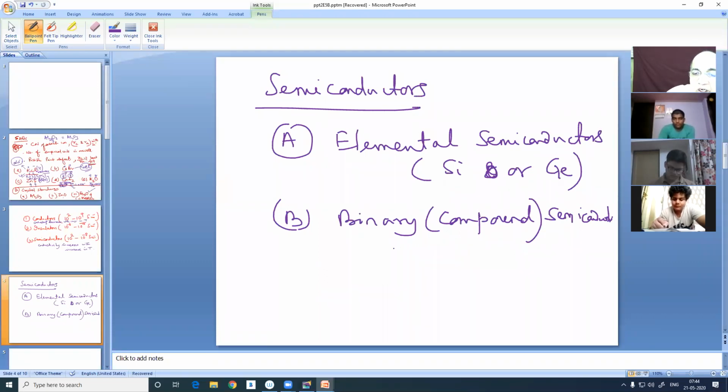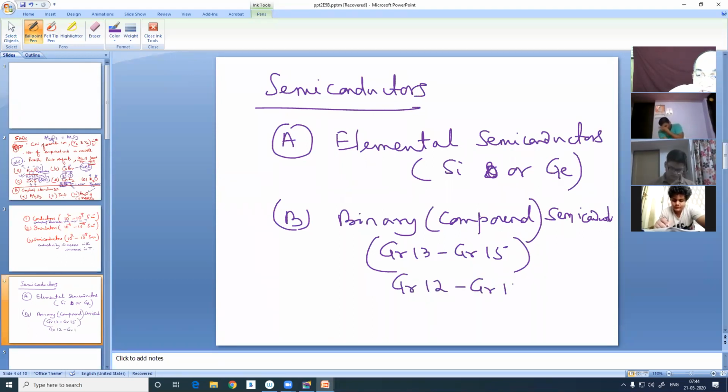Like group 13 and group 15 compound, and group 12, I have forgotten to tell that, group 12 and group 16, we'll discuss that also. Like here the example is gallium arsenide, one example, and here zinc selenide.